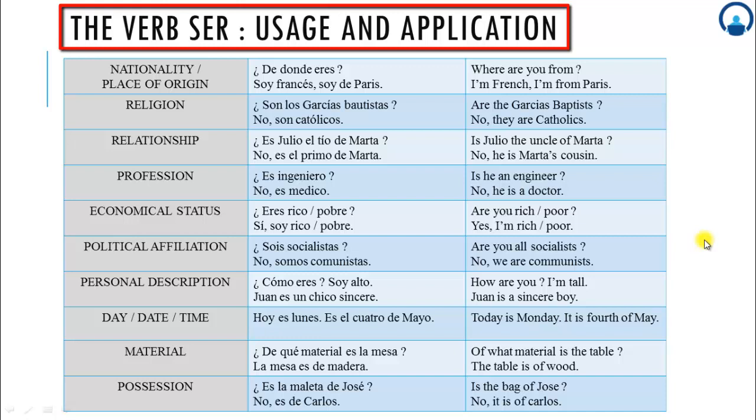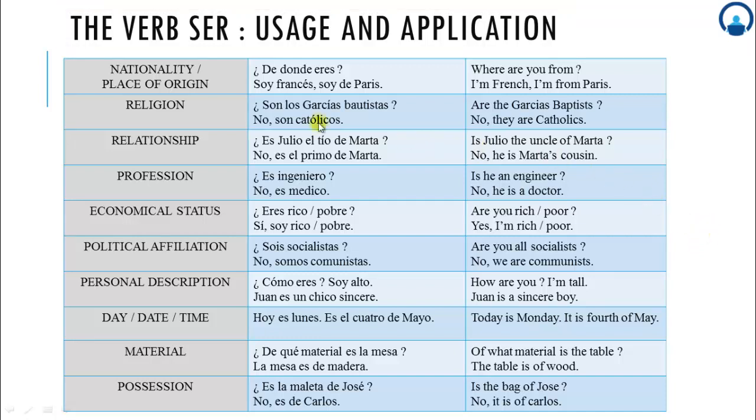It is normally used to give personal information and to express conditions such as, we can see in this table: nationality, place of origin, religion, relationship, profession, economical status, political affiliation, personal description, day, date or time, material or possession.